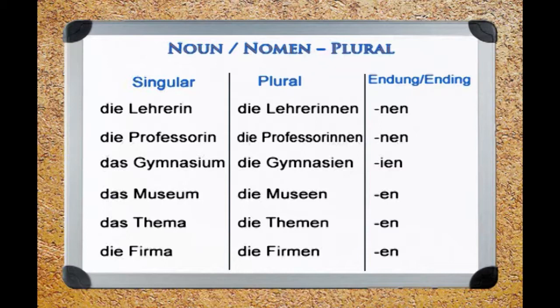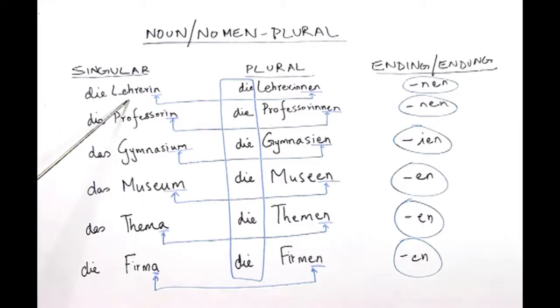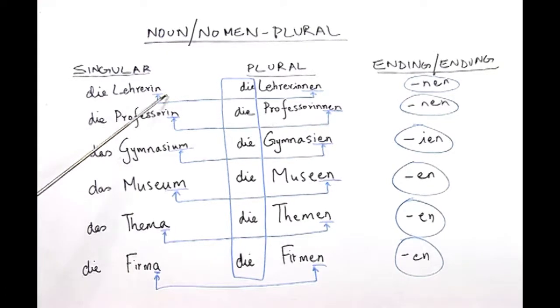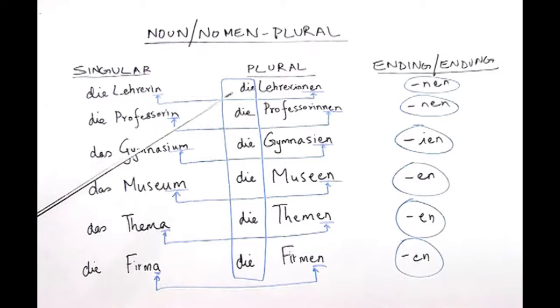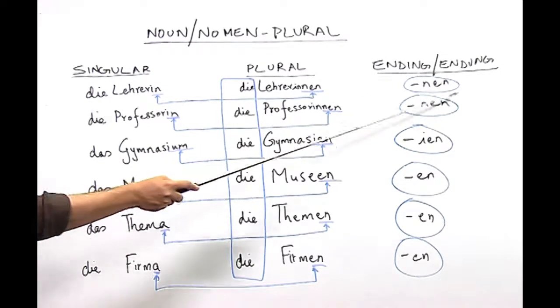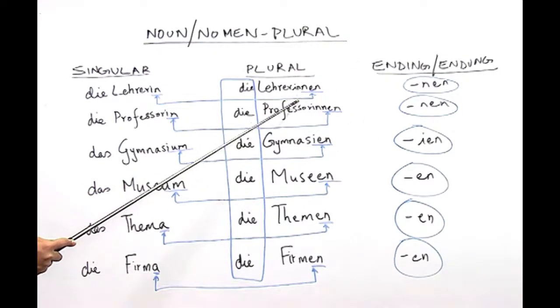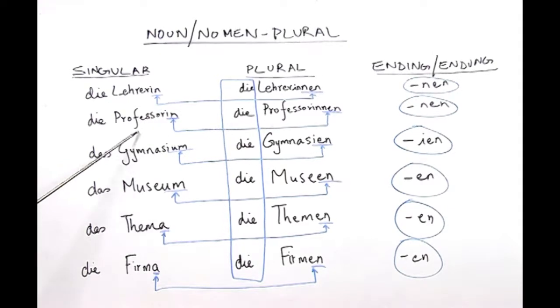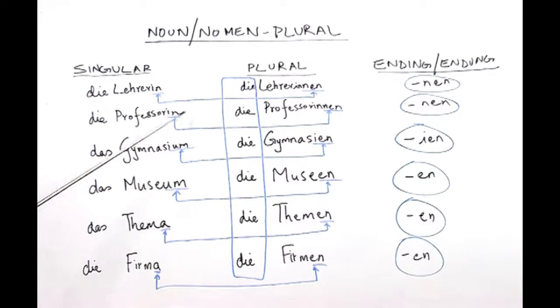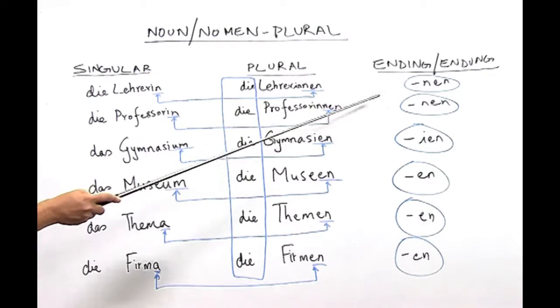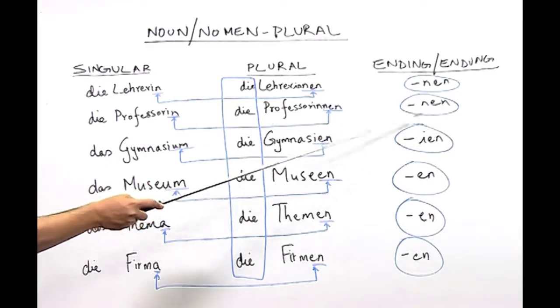So, as you can see, nouns which end with in, especially for professions, take the ending nen while making the plural. The same goes for the noun die Professorin, which means a female professor, and the ending here is also similar, N-E-N.